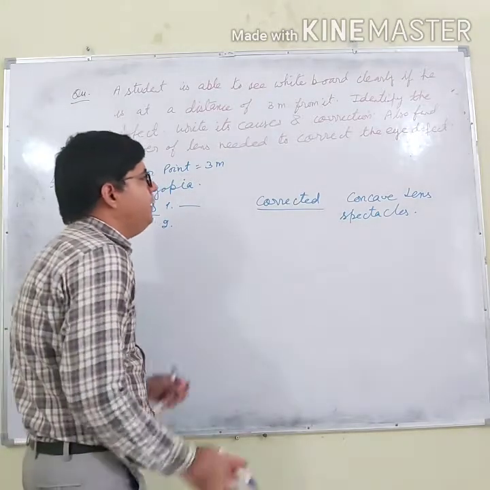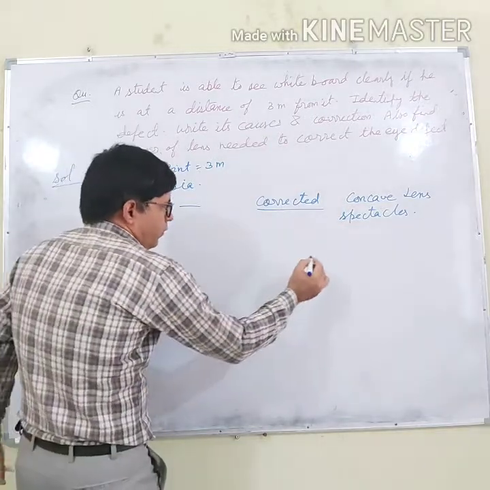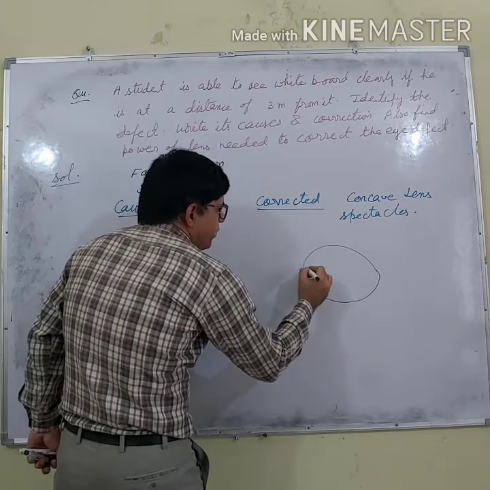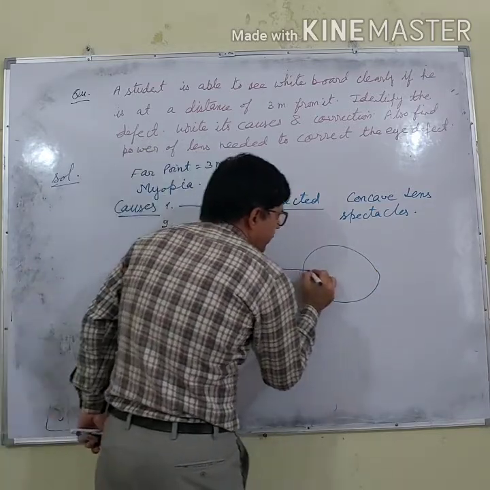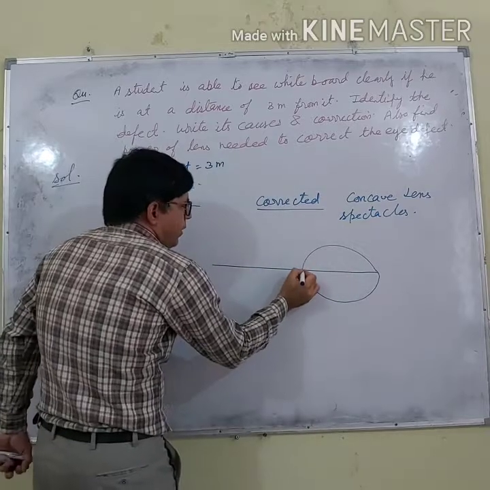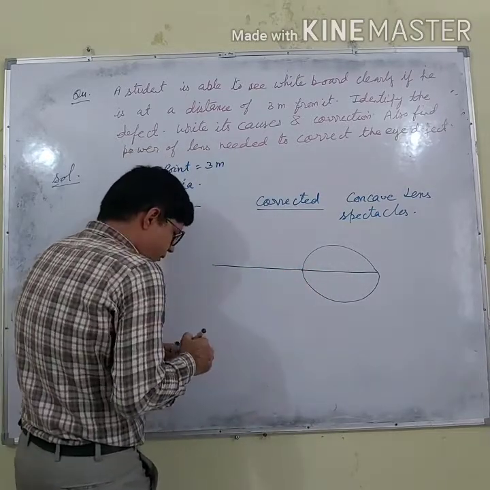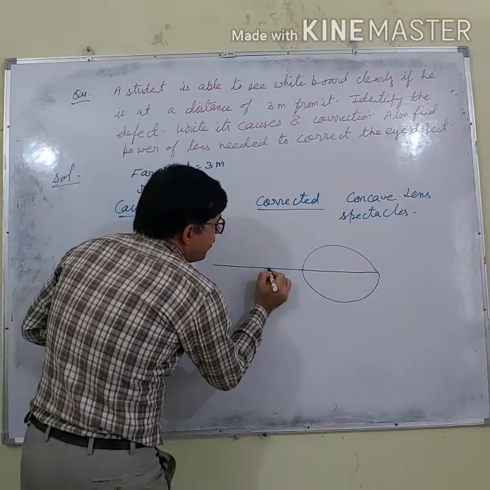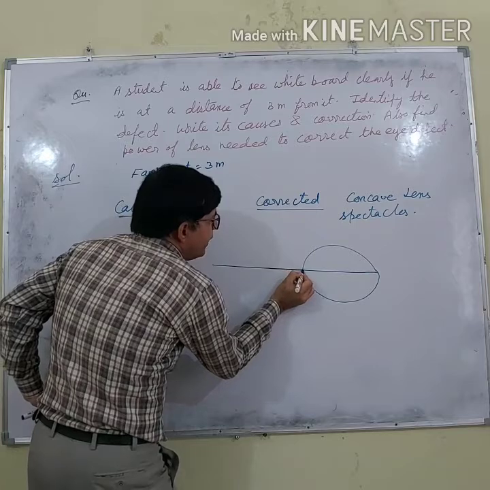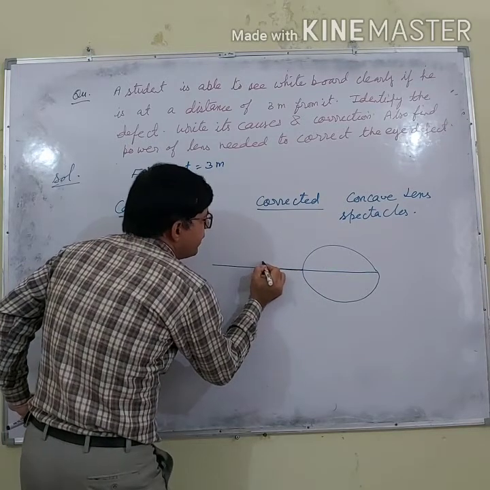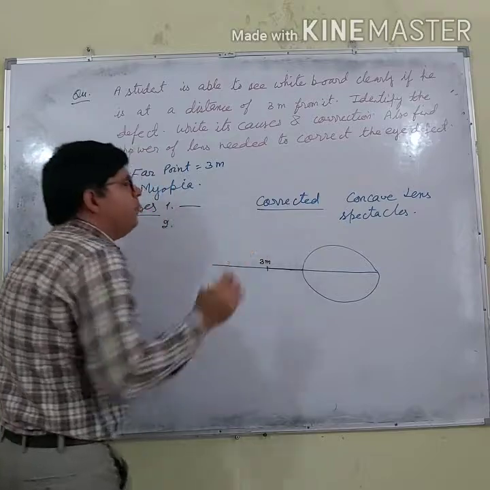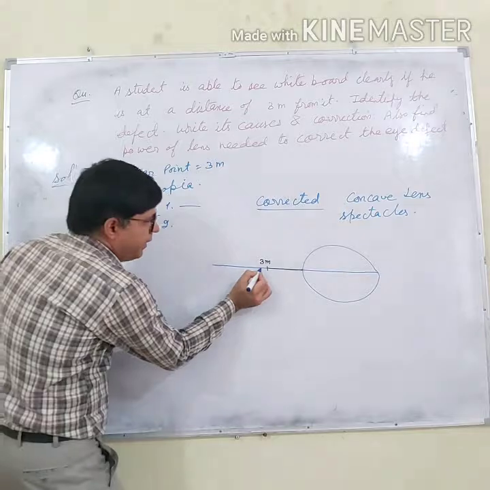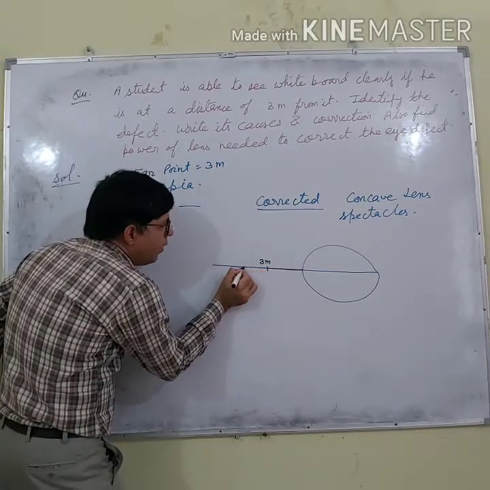Before calculating the power, let me tell you. Let us say this is the eyeball, and this is the eye, and that student can see up to a distance of 3 meters clearly, and beyond 3 meters he cannot see the objects clearly.